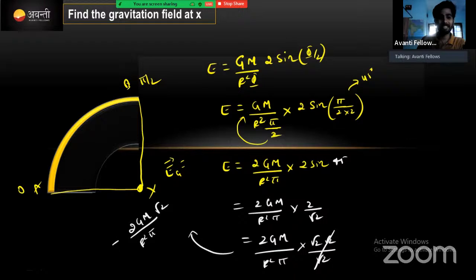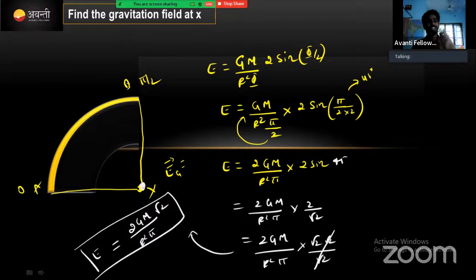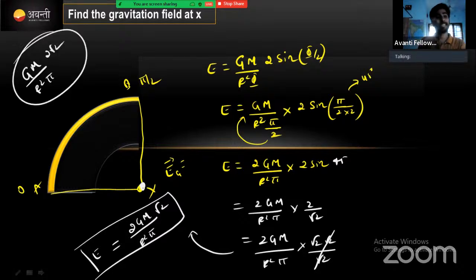Okay, this is the field strength at this point x. X point में कितना आ गया: 2gm root 2 by r square pi. Okay, you can remember like this also: gm by r square pi into 2 root 2. This is for a quarter ring. Quarter ring. Okay, hope you all understood this one, right?